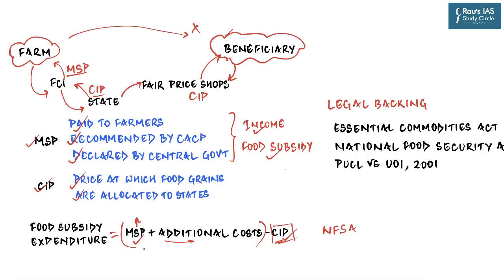And so on one hand, MSP keeps on increasing because the income to the farmer has to increase. On the other hand, CIP remains fixed. So what the central government is spending on food subsidy keeps on increasing, because what it is earning is constant and it is very, very small as compared to the MSP. The comparison is right there on your screen, and see how MSP has kept on increasing in the past 20 years, whereas CIP is the same, and hence the bloating food subsidy expenditure.